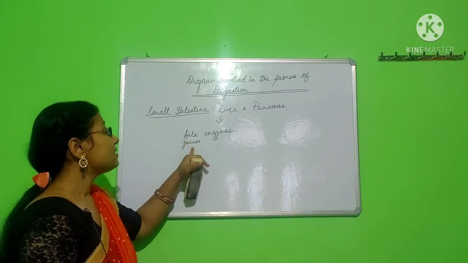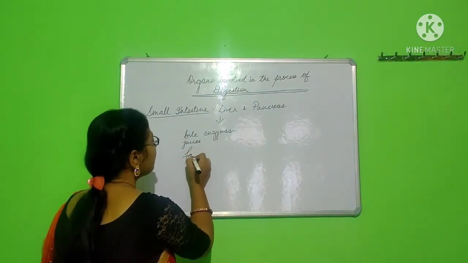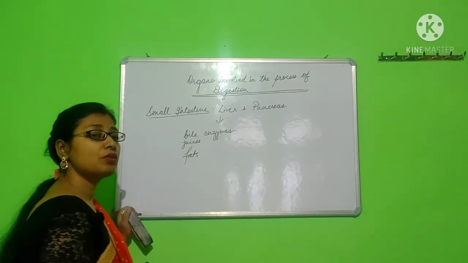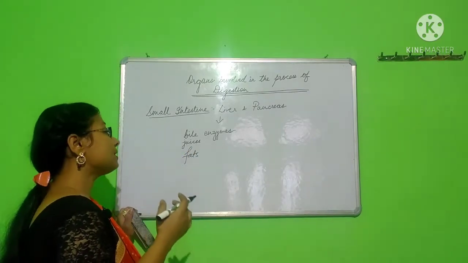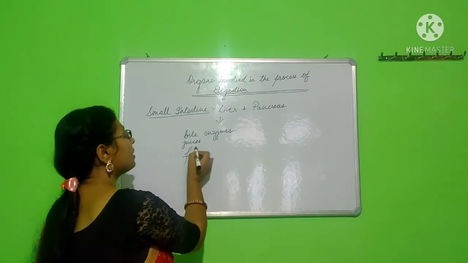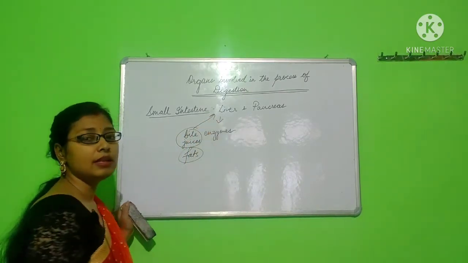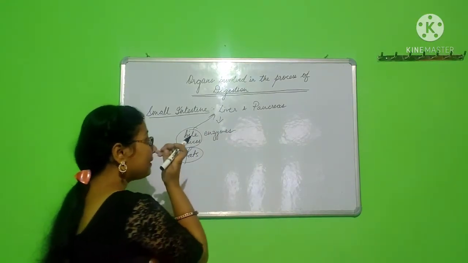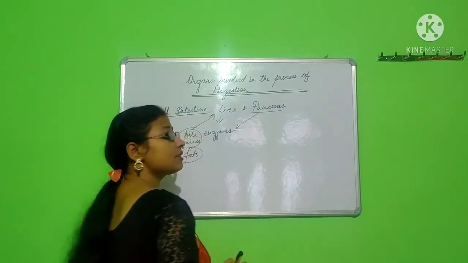Okay, these enzymes or juices help to break down the fats that are present in the food. Whatever food we are taking, if it has fat content, that fat content is broken down by the bile juices produced by liver. Okay, and this pancreas also produces enzymes.